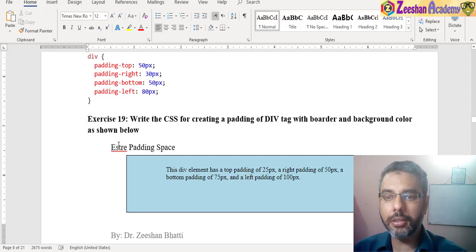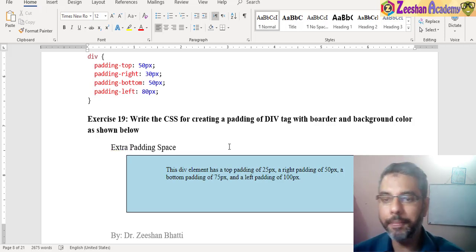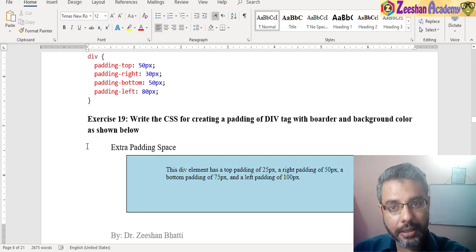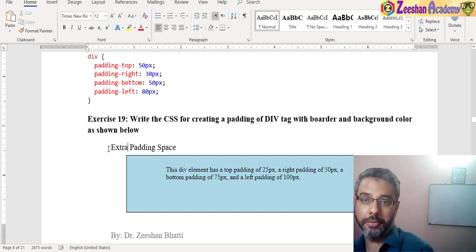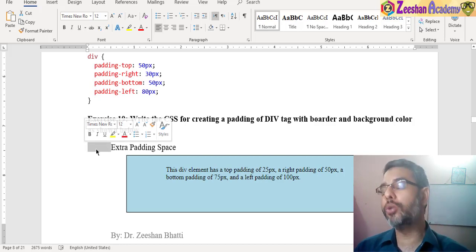E-X-T-R-A, sorry about that. So this basically means that now my text can start from here. This is the margin end, this is the margin space, but I still need further space. So for that further tab space, what we refer to is known as padding.